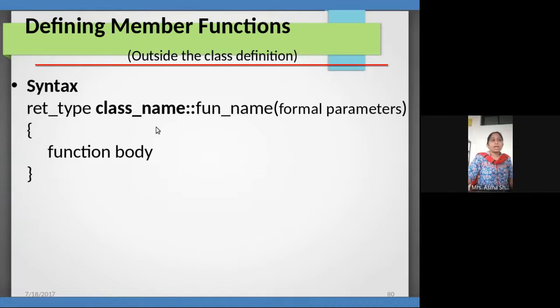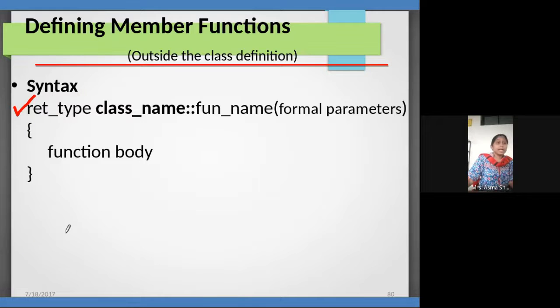I'm going ahead. One more thing: if I want to access my class function outside a class, I need to use a scope resolution operator. This operator is called the scope resolution operator. The syntax is the return type of the function, then the class name, then the scope resolution operator, and then the function name. This is very important, student. Write down in your notebook how to access a member function outside a class definition, how to define the function outside a class.